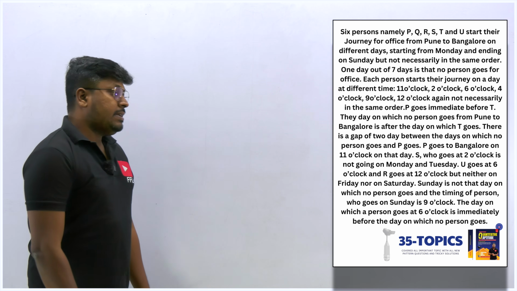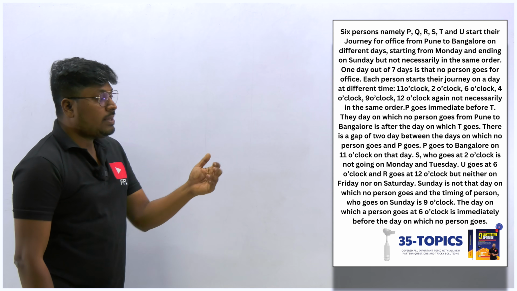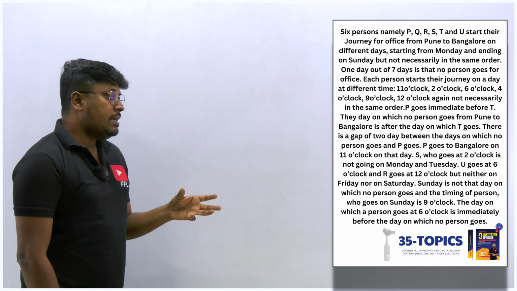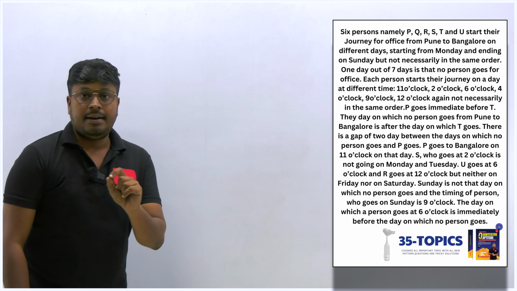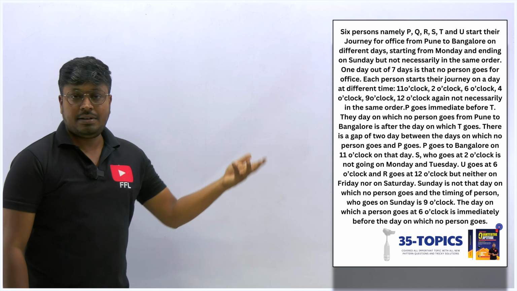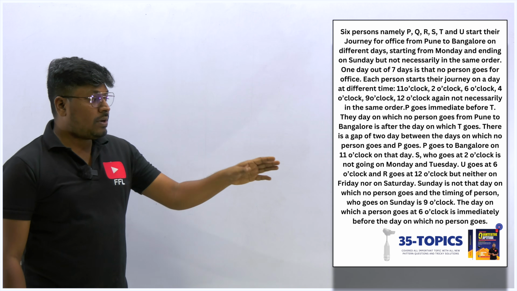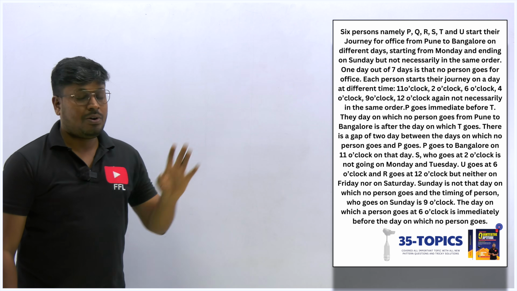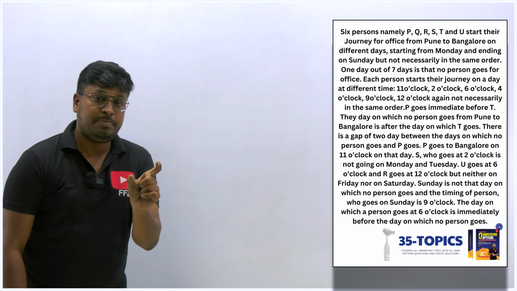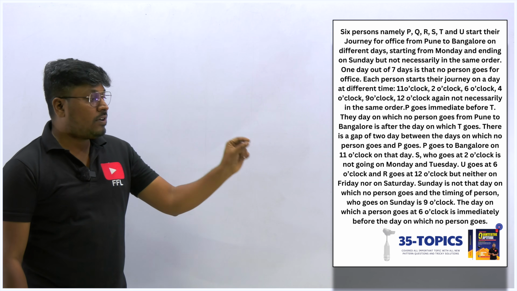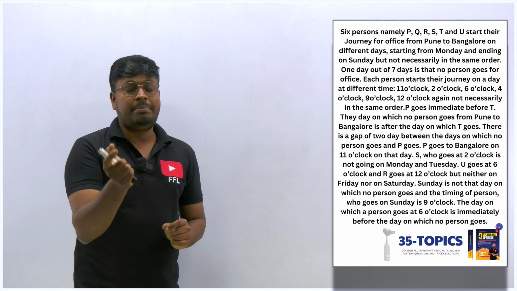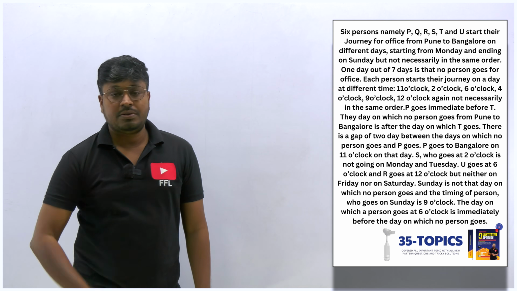Six persons, namely P to U, start their journey for office from Pune to Bangalore on different days, starting from Monday to Sunday. And on the day, they are leaving home at different timings. So from Pune to Bangalore: 9 o'clock, 12 o'clock, 2 o'clock, etc. Just listen carefully, there are only 6 persons, but they have given days starting from Monday and ending on Sunday. So there will be 1 day off where no person is traveling to the office.